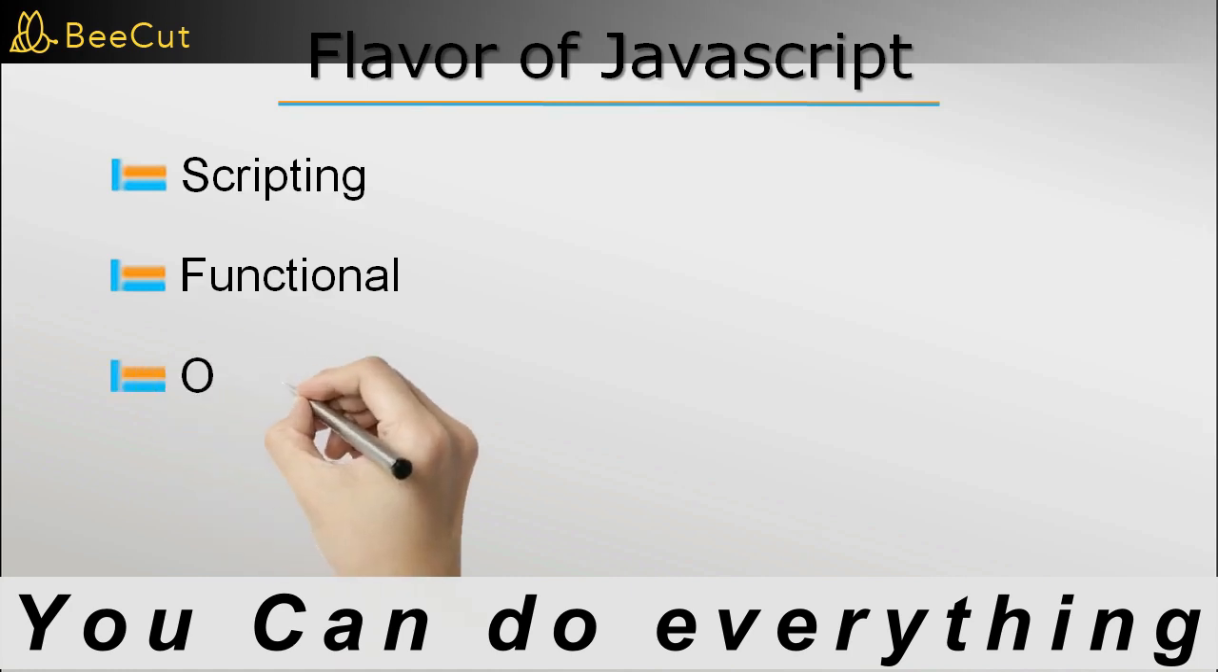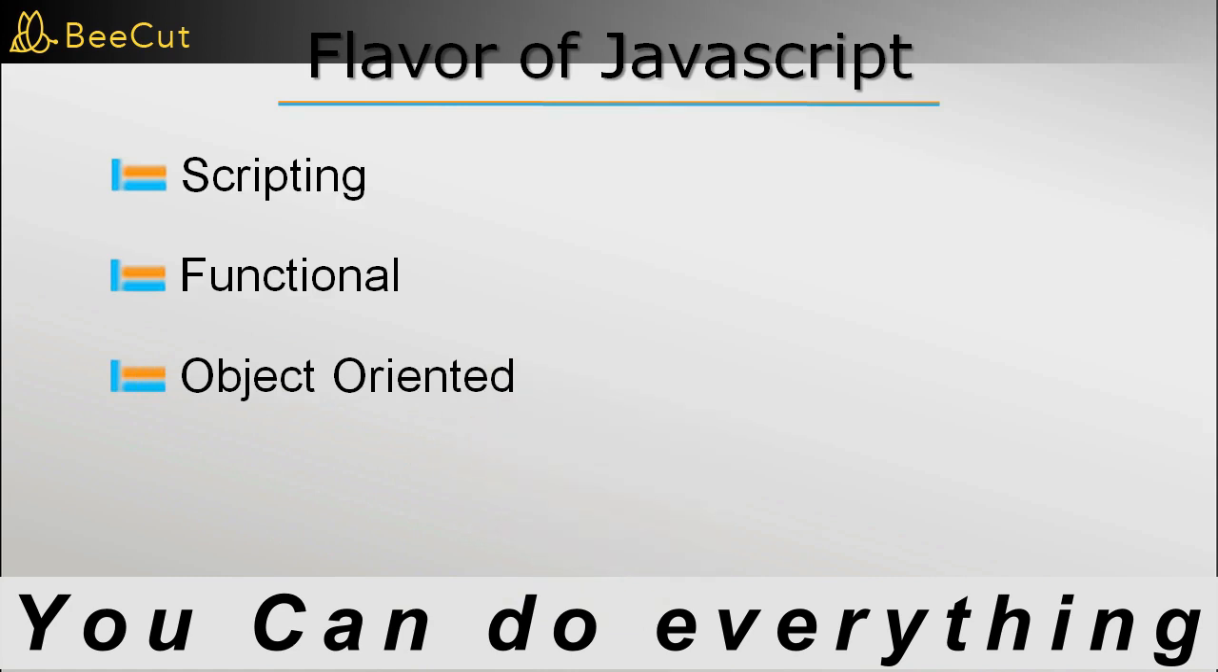JavaScript is also object-oriented, but the kind of object orientation is not class-based like in Java or C# if you have worked with those languages. Rather, object orientation in JavaScript is prototype-based. Again, we will not get into too much detail about it just yet.